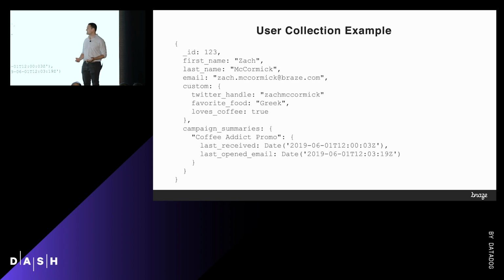Campaign summaries is a summary, if you couldn't guess, of every campaign that this user's received, and things like timestamps for events like the time they received it or the last time they received it, the last times they've interacted with it, and counters for maybe how many times they've received it. And this is the information that we were using to do frequency capping. We were having to pull all of these summaries from our database into memory in order to apply business logic to it.